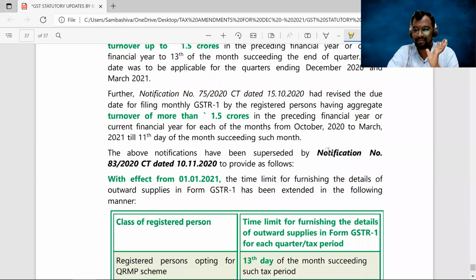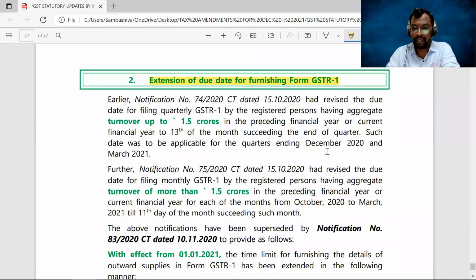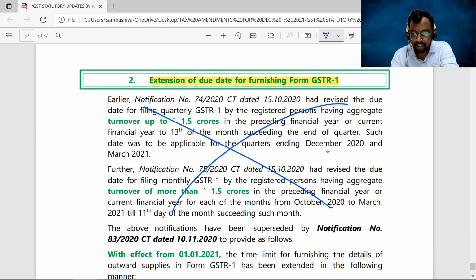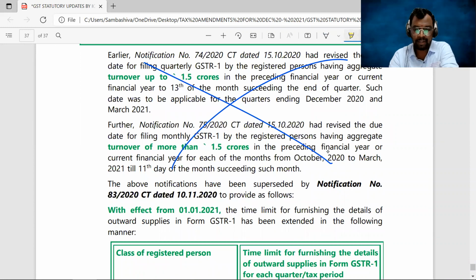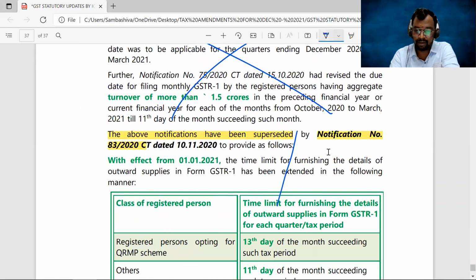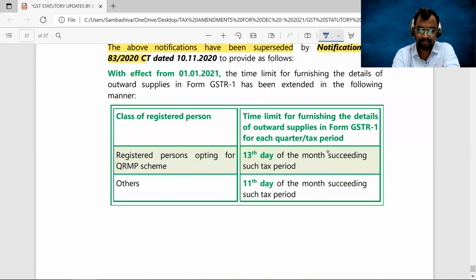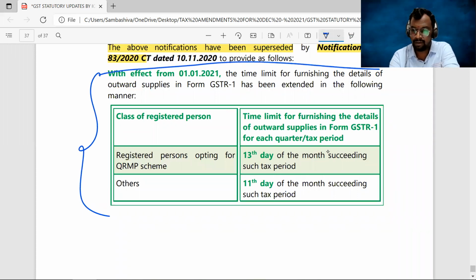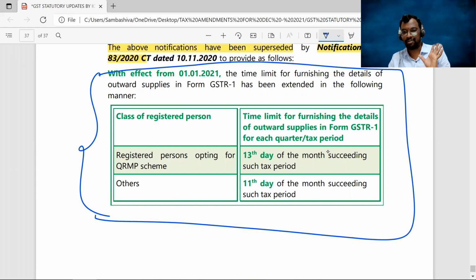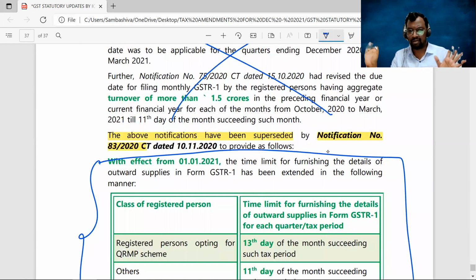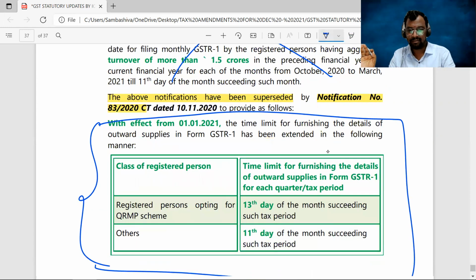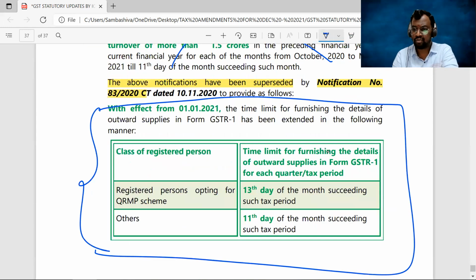next month. Clear, sir? See here, the first two paragraphs, whatever given, you can just simply strike them out. The reason behind this, you can simply look into here. The above notification has been superseded by the notification number 83/2020. So it is enough to remember only this particular thing. Now this is applicable for your examination, sir. The first two paragraphs, you can simply strike them out. Okay, now, sir. Right? Because those two notifications have been superseded by this 83/2020 notification.